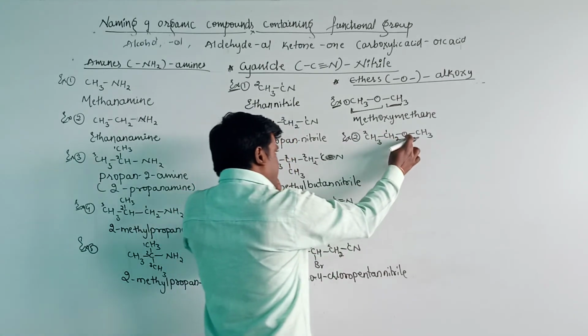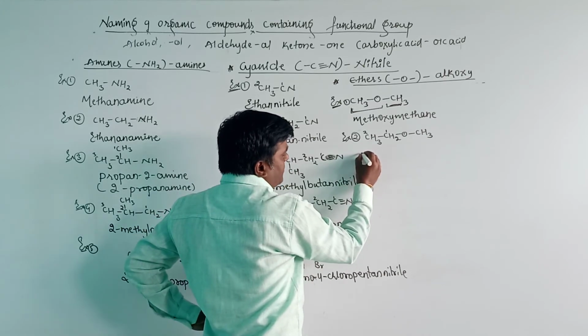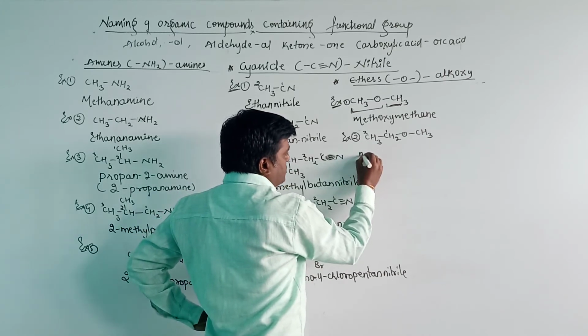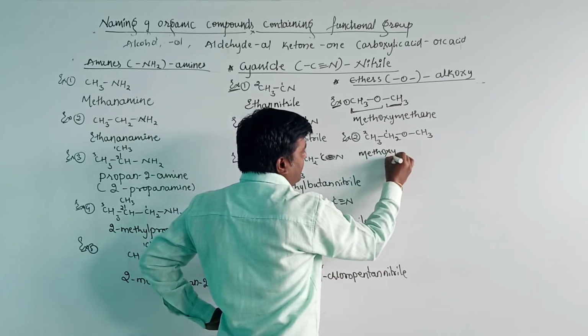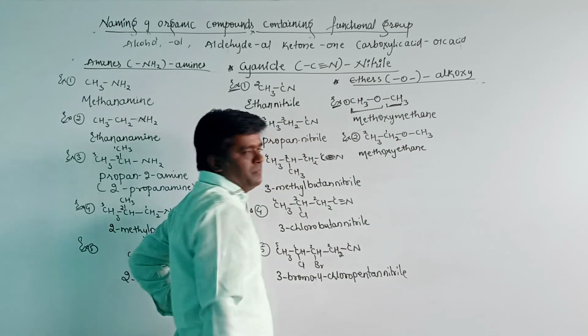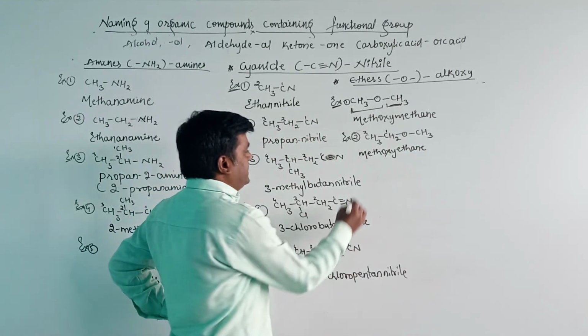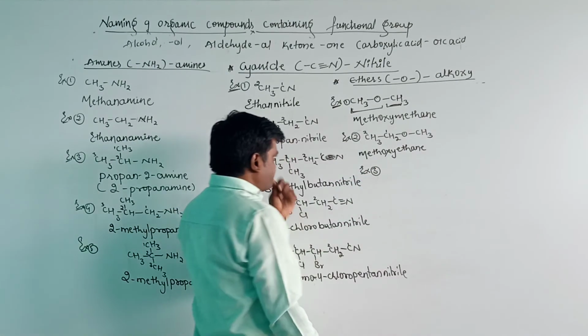Then the remaining part will become the substituent group. Here the substituent group is alkoxy, and the alkoxy here is methoxy. Methoxy ethane is the name for this organic compound. That is methoxy ethane.